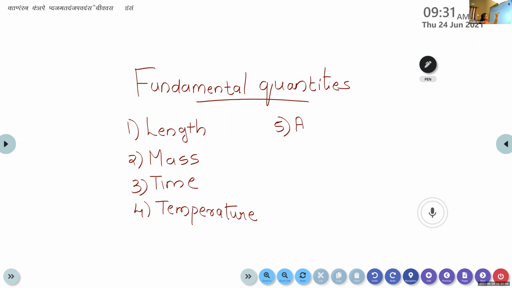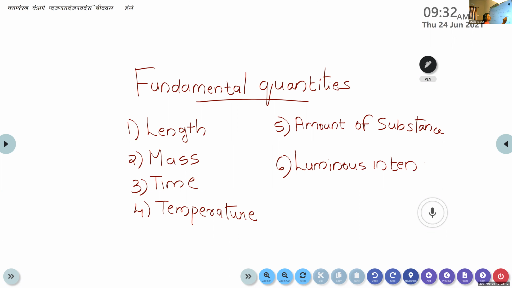The fifth one, amount of substance. Sixth one, luminous intensity. And the last one, the seventh one, is electric current.